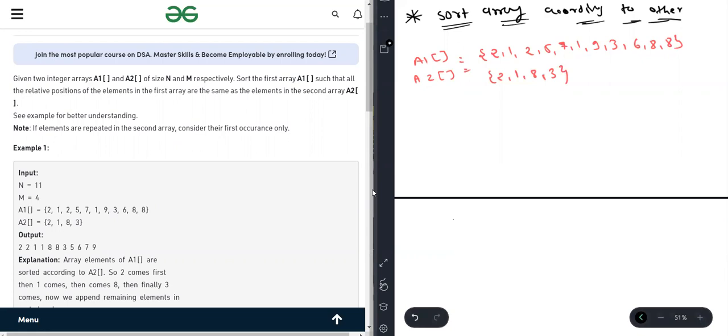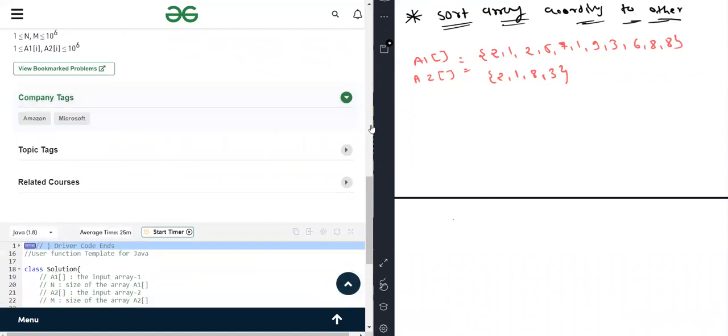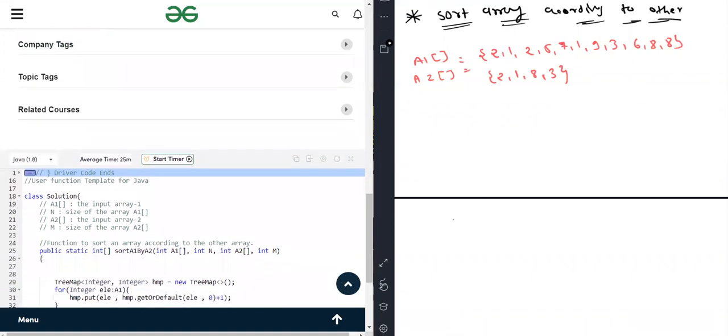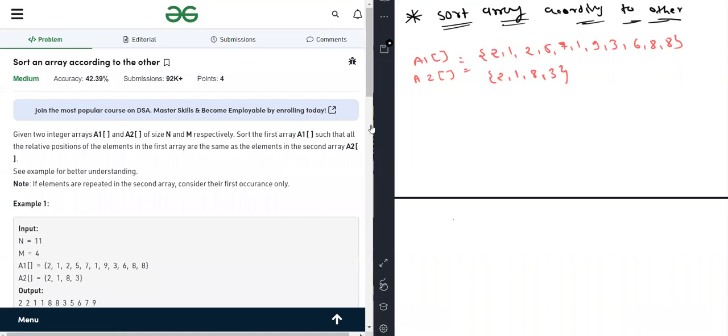So first thing, let me create a map. As you can see, the company is Amazon and another is Microsoft. So here we are first creating a tree set.